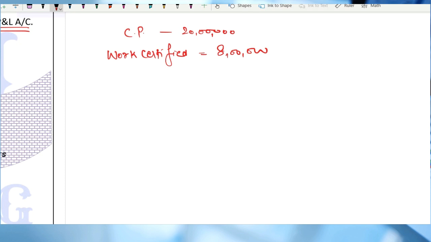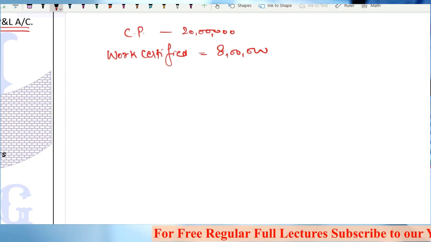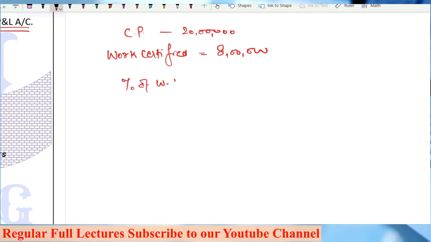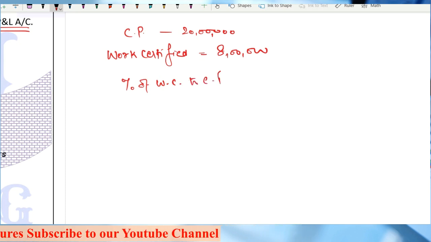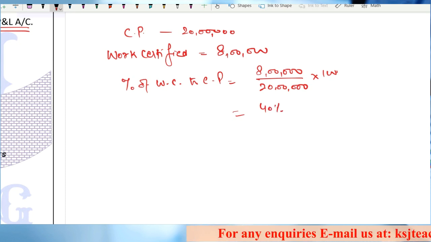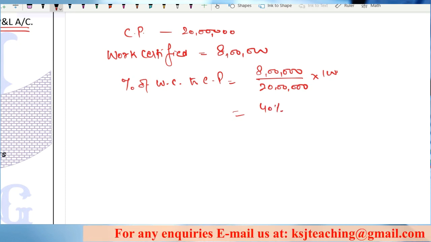Now what you have to find out is what percentage of the contract price has been certified by the expert, right? So the percentage of work certified to contract price is 8 lakh divided by 20 lakh multiplied by 100. This will give you 40%, right?